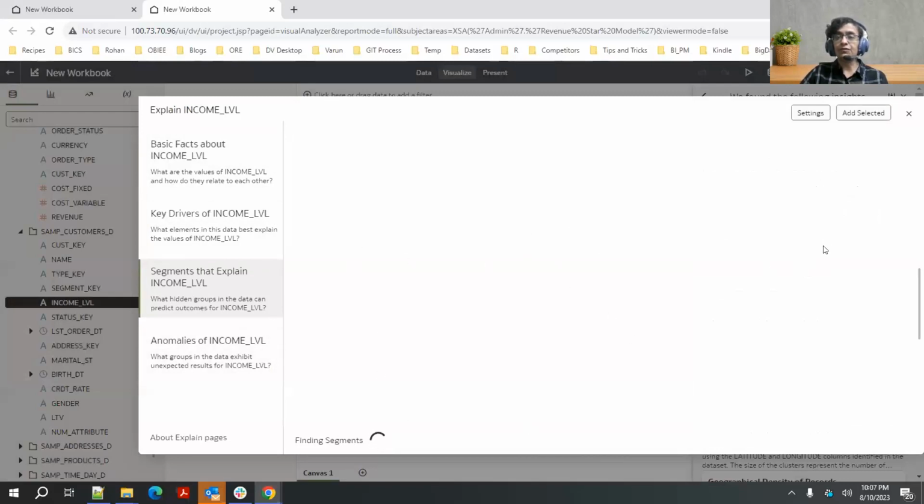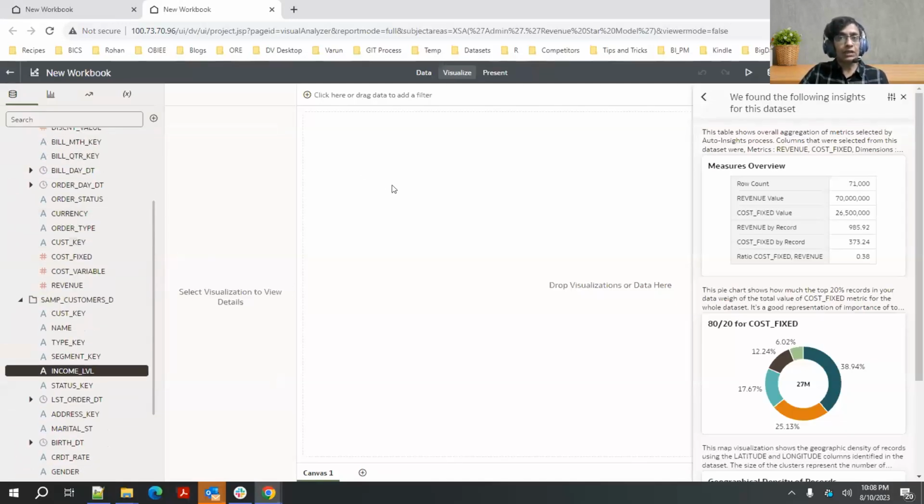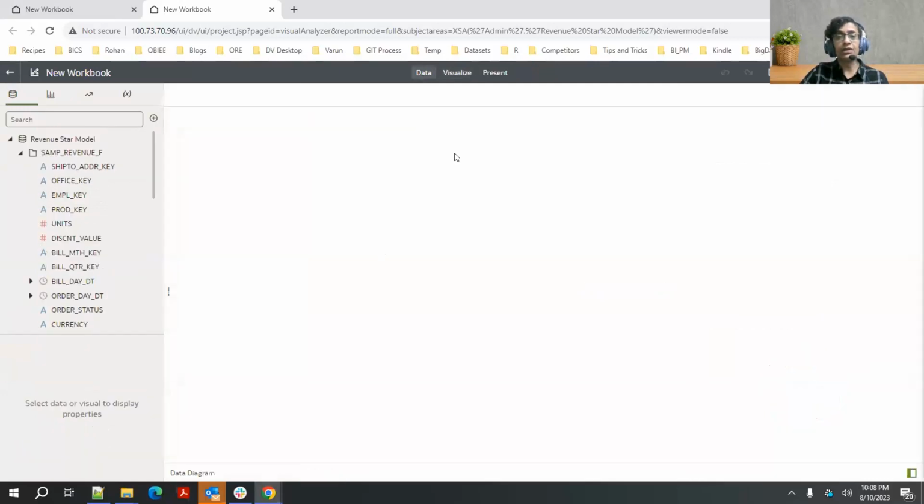So this is going to take a few seconds to come up, but while this comes up, there is one important aspect that I wanted to show you. Okay, this is a multi or a star schema model, and we saw that all the insights considered all the tables in the model. So how did it do that? That's an enhancement in July.